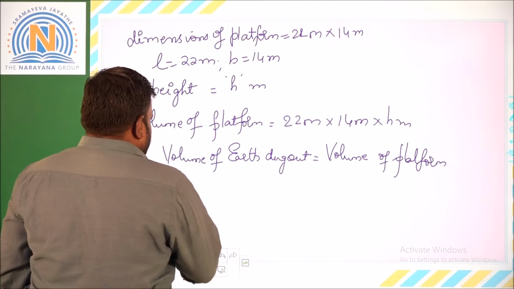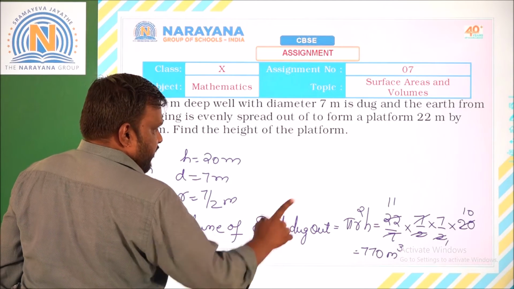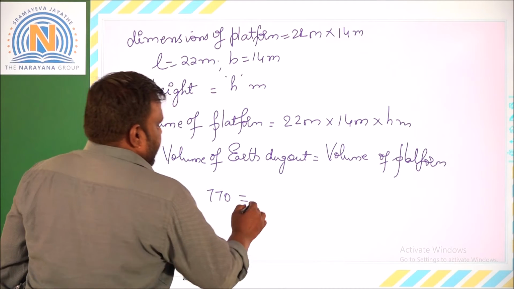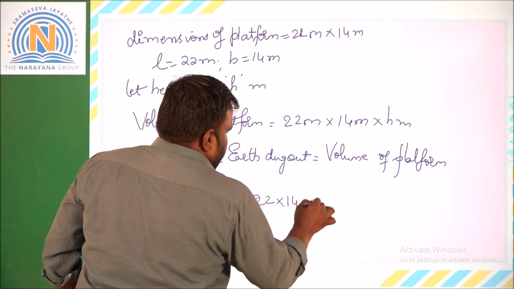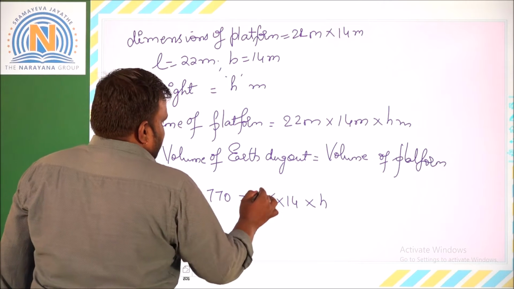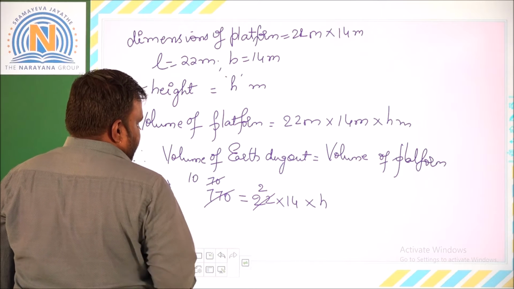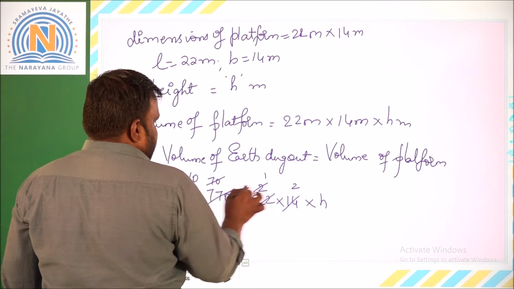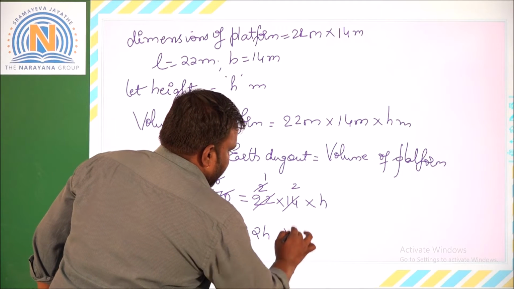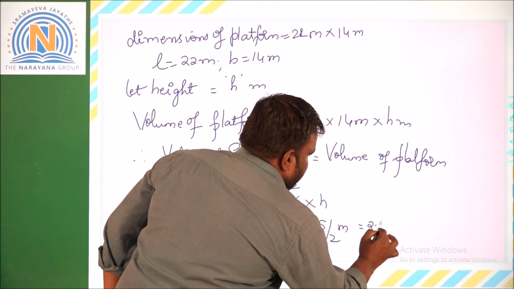Okay, so from here, the volume of the earth dug out we got as 770 cubic meters. So 770 is equal to 22 into 14 into h. Now if you simplify this, in the 11 table it is 2 times, it is 70 times, and in the 7 table it is 10 times, and it is 2 times, 2 ones, 2 fives. So I am left with 5 is equal to 2h. From here, h is equal to 5 by 2 meters, which is nothing but 2.5 meters.